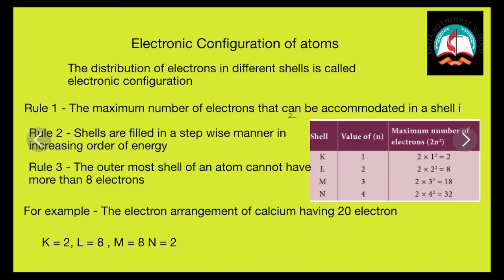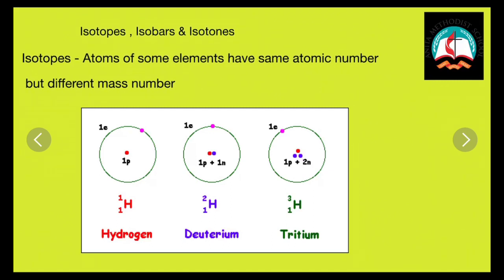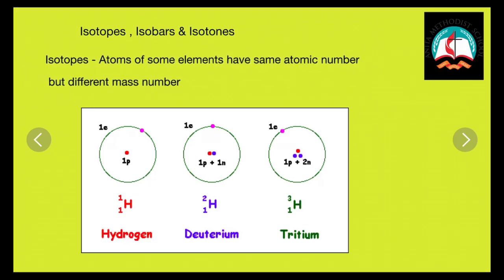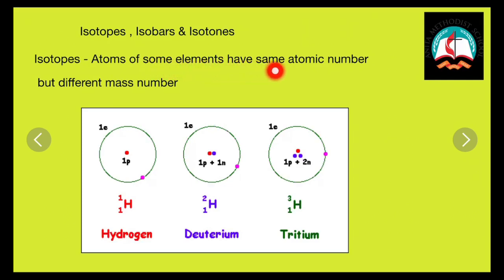Next, we are going to study about the isotopes. What are isotopes? Isotopes are atoms of the same elements that have the same atomic number but different mass number. Look at the example over here. Hydrogen, deuterium, tritium. If you see, its atomic number is the same. What is the atomic number for all the three? It is 1. What is the mass number? It is 1 for hydrogen, 2 for deuterium and 3 for tritium. So you can see that they have the same atomic number but different mass number.